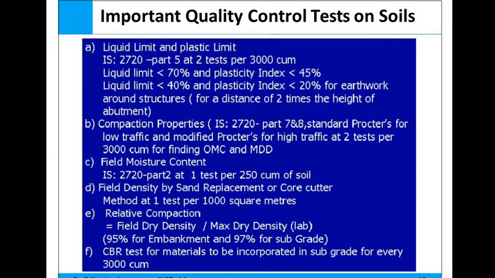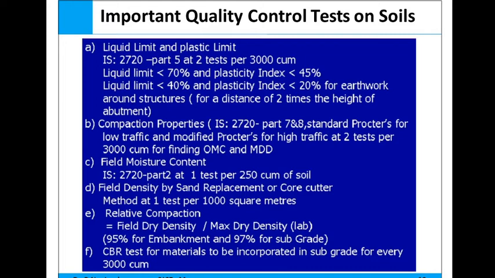Now the next important quality control tests on the soil. The first is the liquid limit of soil, next the plastic limit of soil. The liquid limit should be less than 70% and the plasticity index should be less than 45% according to IS 2720. Next, compaction properties. Next, field moisture content. Next, field density by sand replacement and core cutter method.